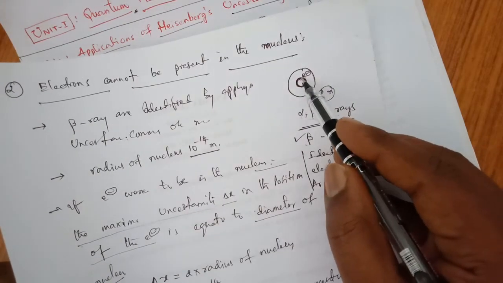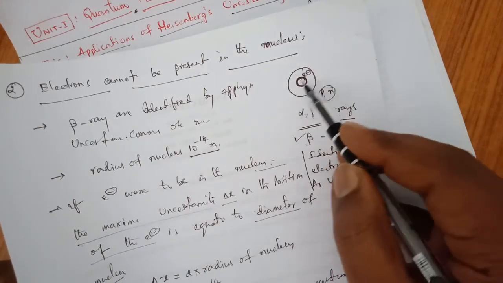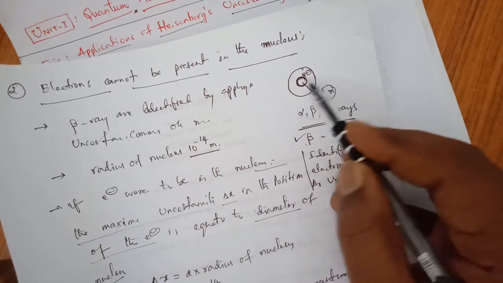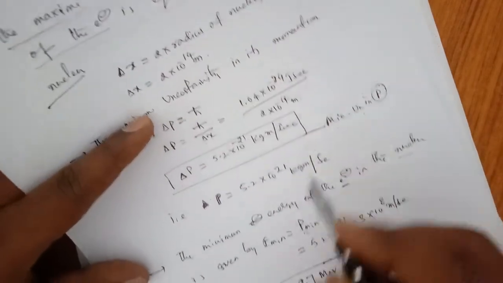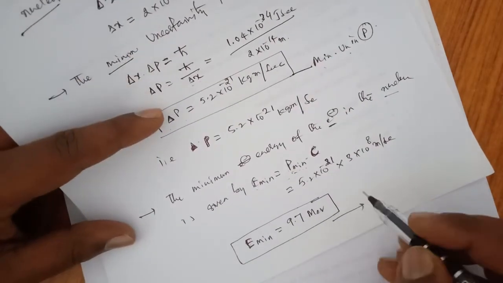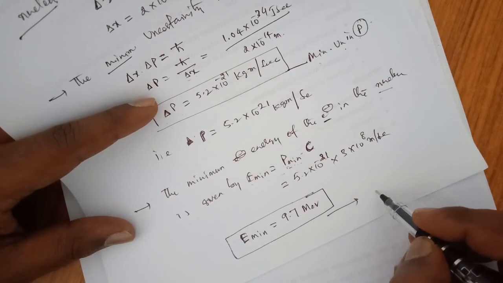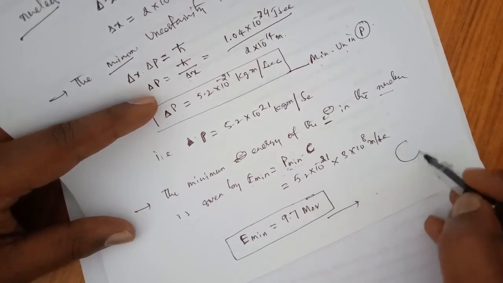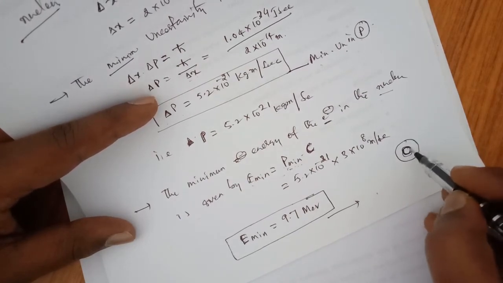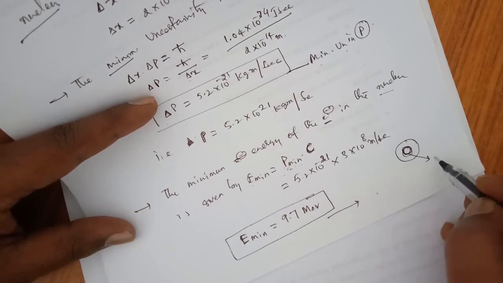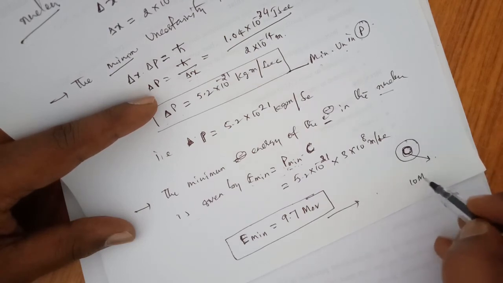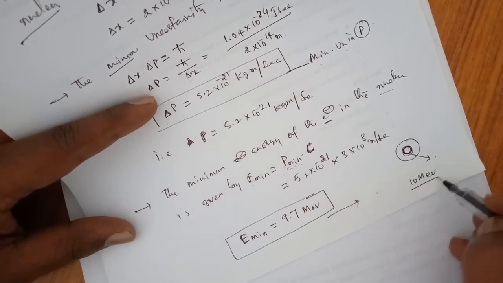So this tells us that if an electron exists within the nucleus, it must have a minimum energy of about 10 mega electron volts.